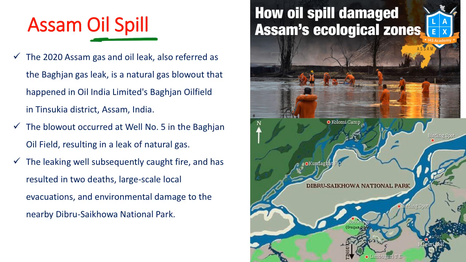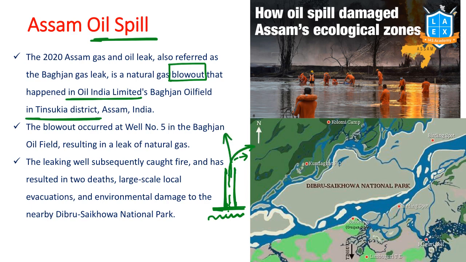The next one is the Assam oil spill. In Assam, what has happened? We have Oil India Limited, OIL. It was drilling in this particular area, Tinsukia district. And suddenly there's a blowout. What is the meaning of this word? In general, when we drill for either natural gas or oil, we estimate the ground pressure, and we extract it at a constant pressure. But suddenly, due to some geological reasons, if pressure increases and it suddenly comes out, that is called a blowout. This has led to a blowout and a huge blast in the area.